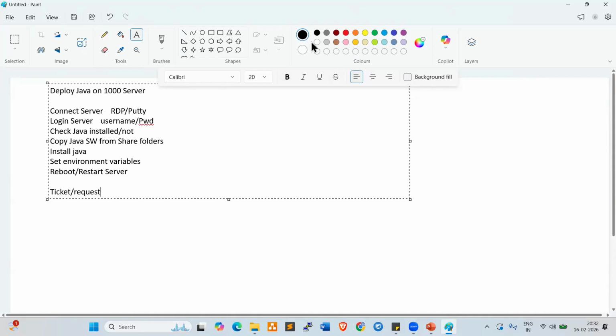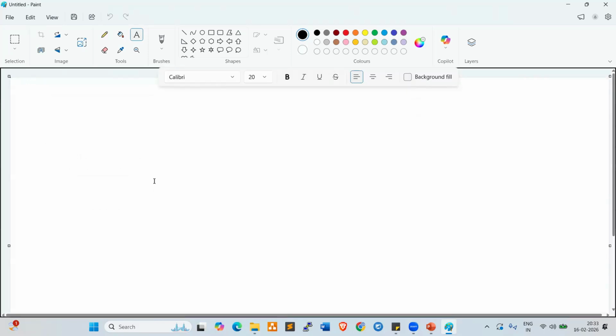Okay. When we talk about tickets, there are ticketing systems available, such as ServiceNow, Jira, BMC Remedy. These are all ticketing systems. The most popular ticketing system is ServiceNow.